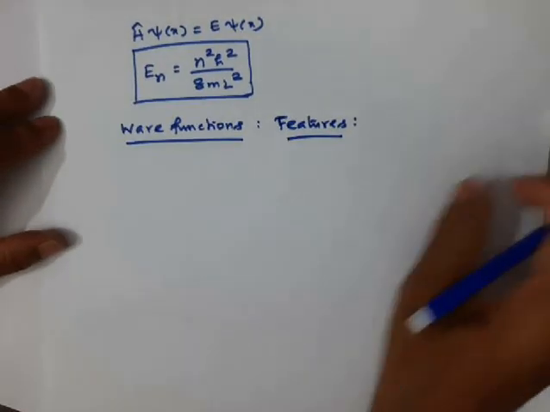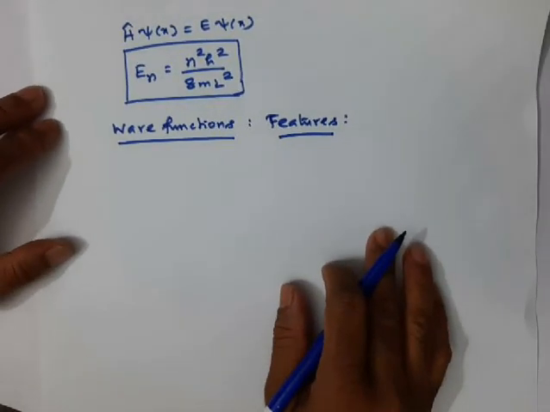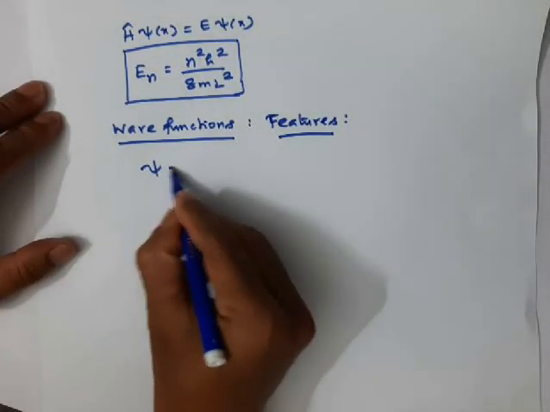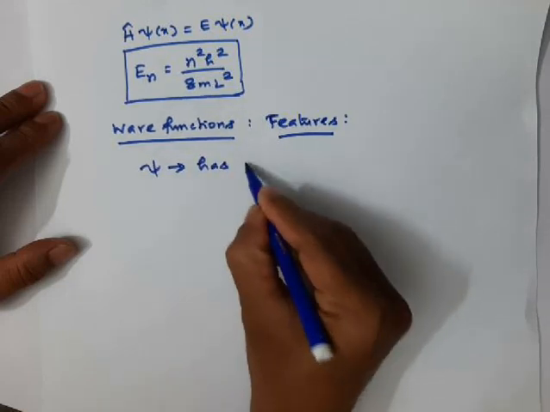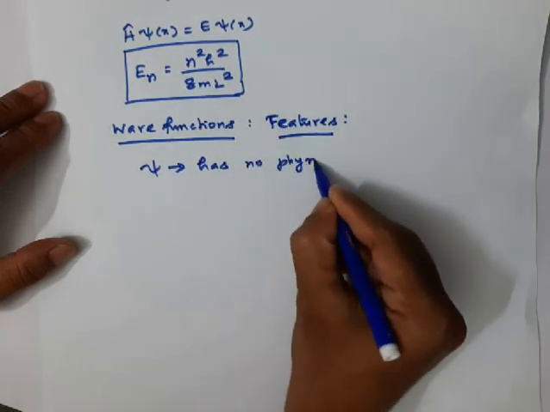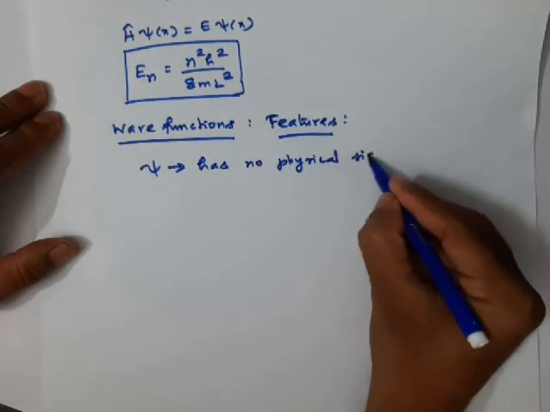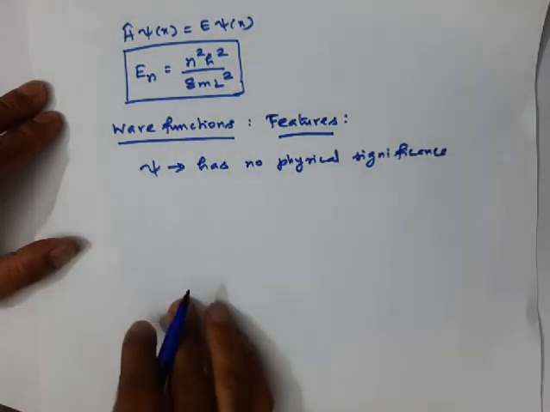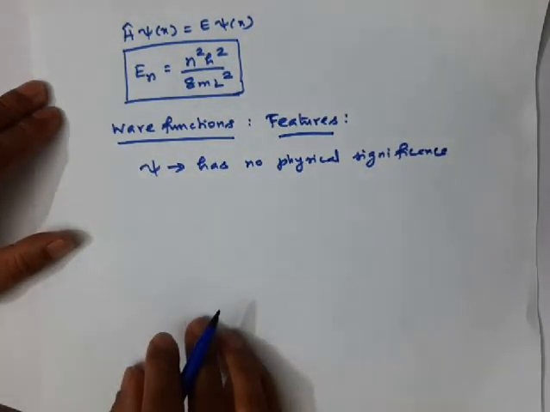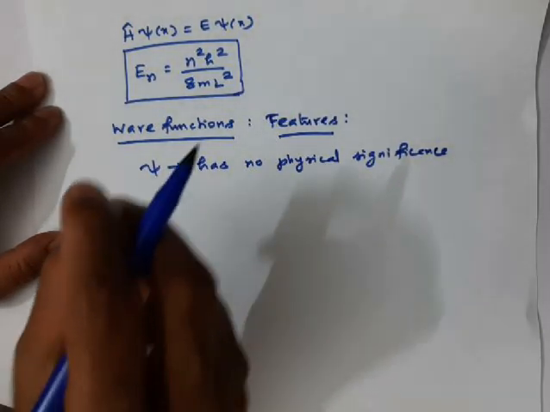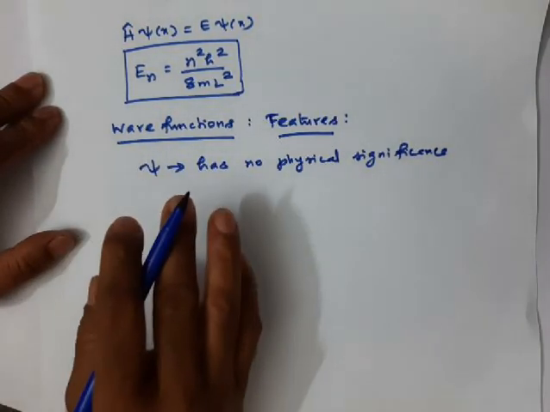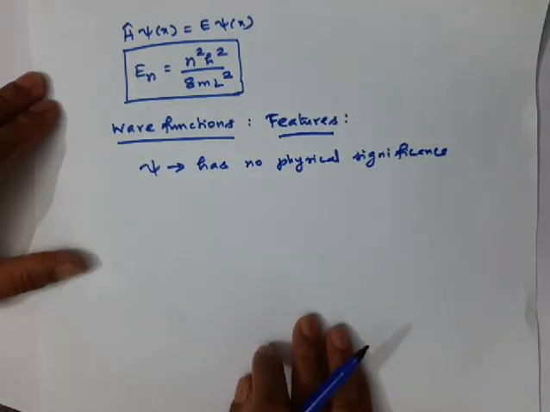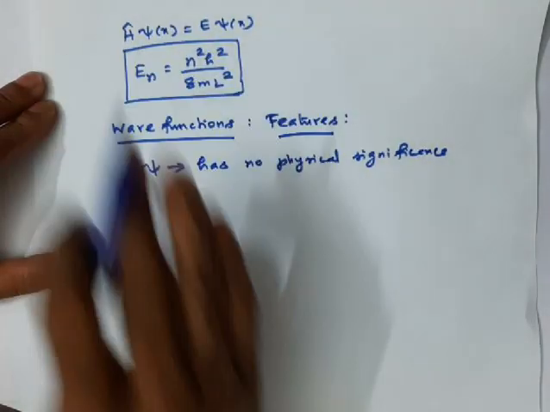We all know that the wave function has no physical significance. But the square of the wave function will give you the probability of finding the particle at a particular location. So the square of the wave function has meaning, but for the wave function itself there is no physical meaning. And what is the wave function for a particle confined in a 1D box?